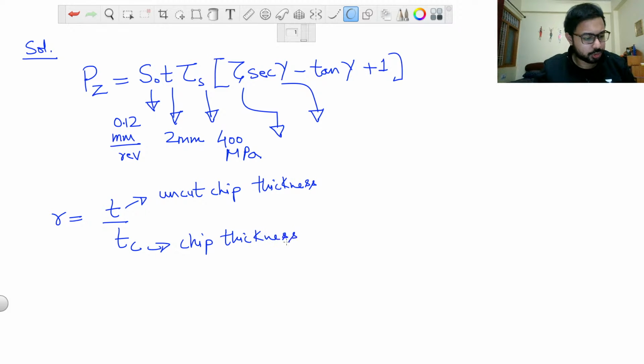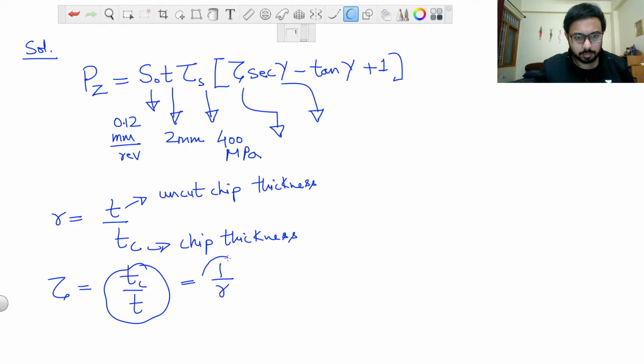But in this question, that is the correct thing that the student Benny has just provided us. Zeta here is meant by the ratio of chip thickness divided by uncut chip thickness. So it is nothing but the reciprocal of the chip thickness ratio, 1 by r.